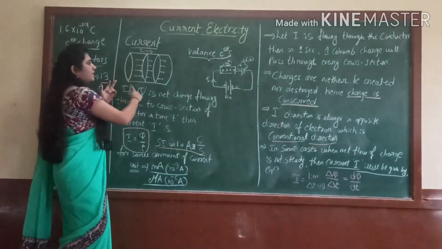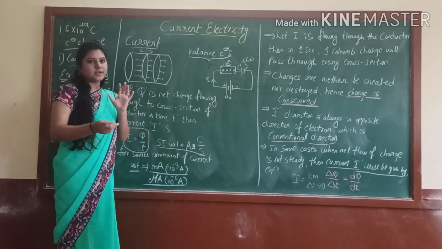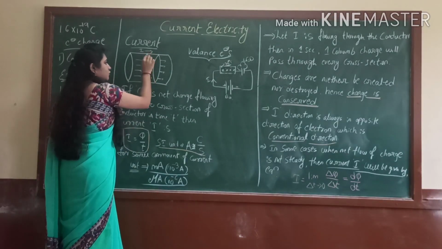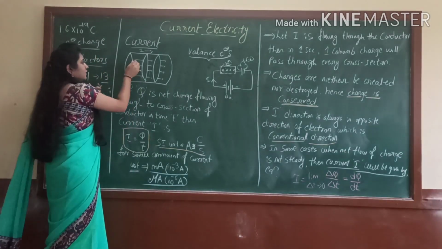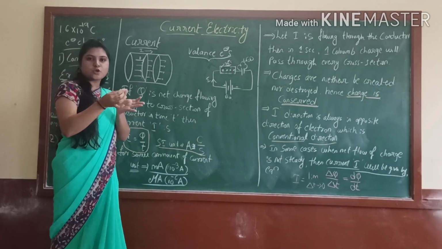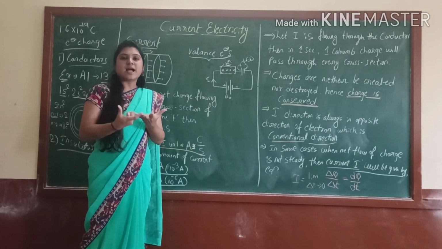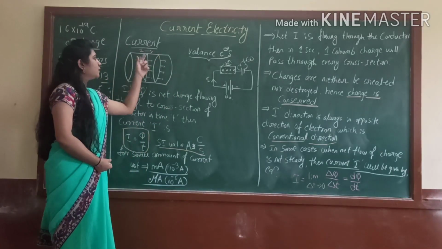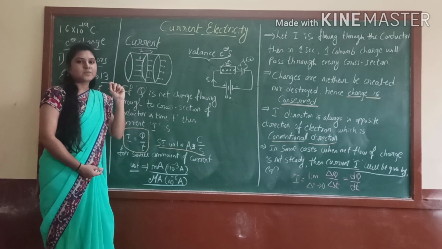Just assume this is our conductor. Cross section means one part of the conductor. When charge flows through a cross section of a conductor in a unit interval of time, then they constitute the current I. This is the definition of current.